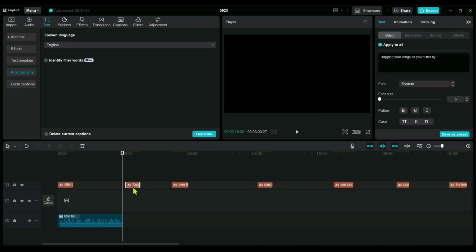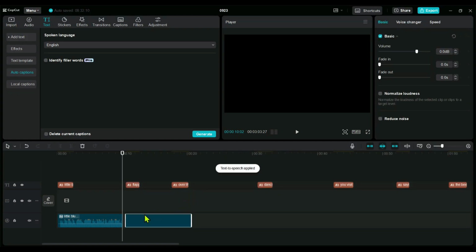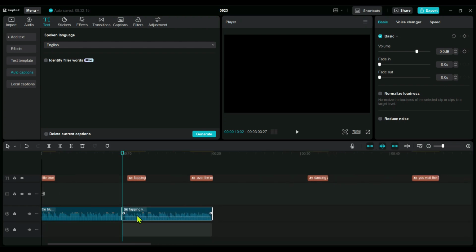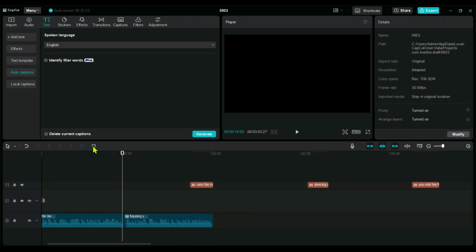Now, just like we did with the first caption, we'll repeat the process for the second one. Select the caption, head over to text-to-speech, pick the kawaii vocalist effect, and hit Generate Speech. After the poem's audio files are generated, make sure to set them in the correct sequence so they don't get out of order. Once you've applied the song effect to the captions, you can safely delete those captions to keep things clean.